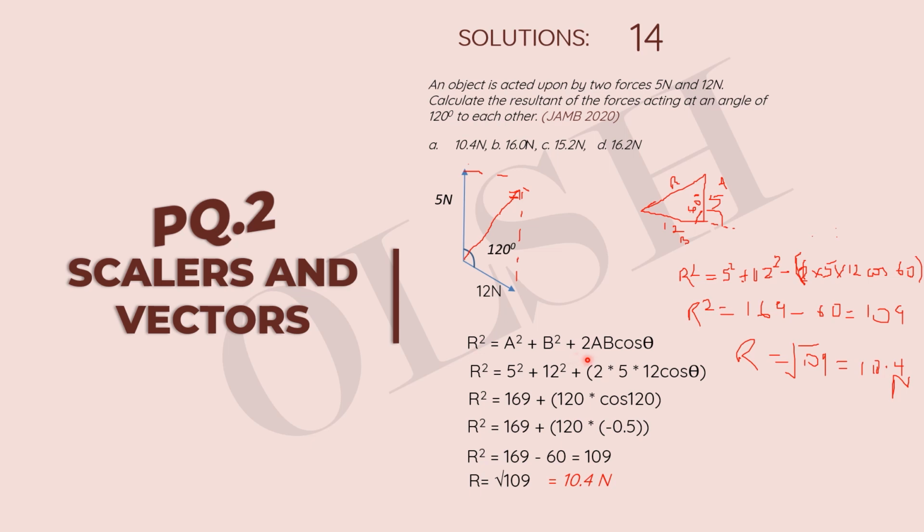But the normal way to do this is to put them in the tail to head arrangement. Use this 120 degrees given to you as the angle between both forces to find an angle inside the triangle that you would form from two sides of the parallelogram and the resultant. Find that angle, then use that angle to solve for your R using the cosine rule formula.